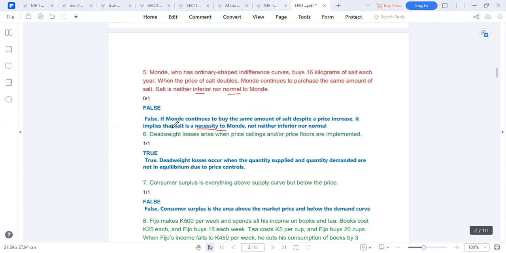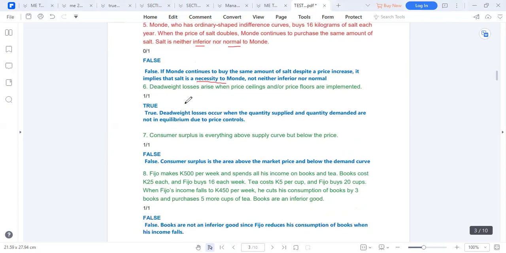All right. Question number 6. Deadweight loss arises when price ceilings or price floors are implemented. Yes. In a scenario where we have equilibrium here, when we have a price ceiling and a price floor, these will create areas X and Y. These triangles are what we call deadweight loss. So it is true that they occur due to the interventions of government through price floors and price ceilings.